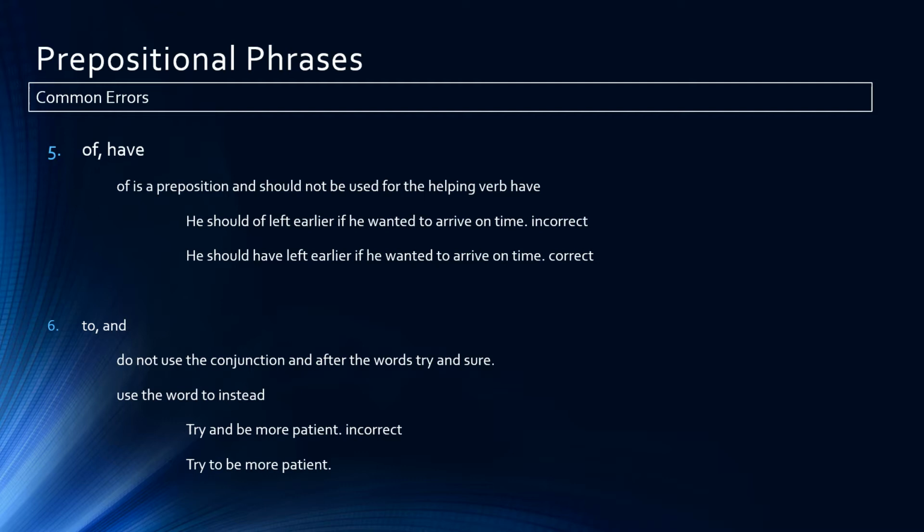And then finally, to and and. Do not use the conjunction and after the words try and sure. We need to use a different word instead. Try and be more patient. That's incorrect. Try to be more patient. Again, these are very common errors in the use of prepositions, prepositional phrases. And there are others as well. But these 6 will certainly help us in our communication, whether it be in verbal communication or in written communication.